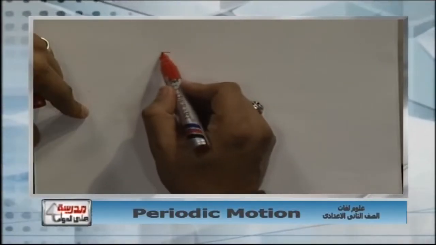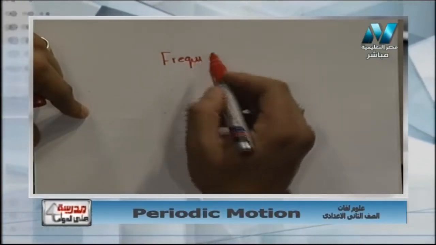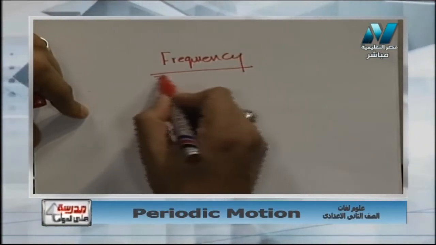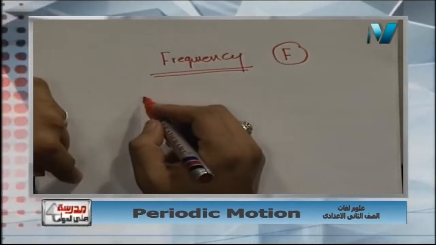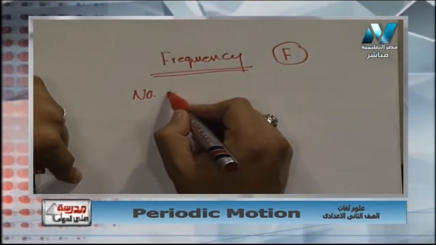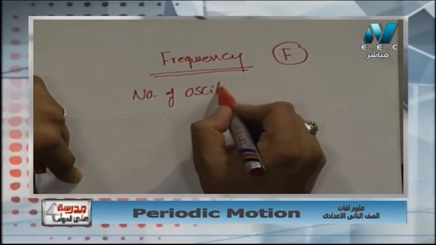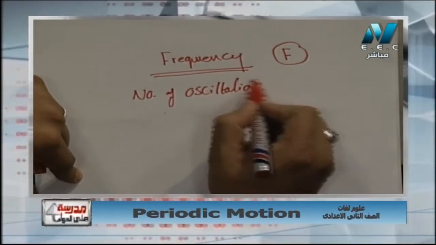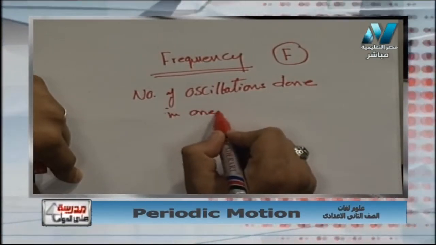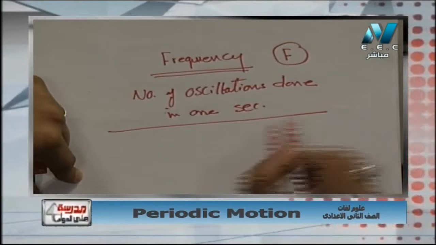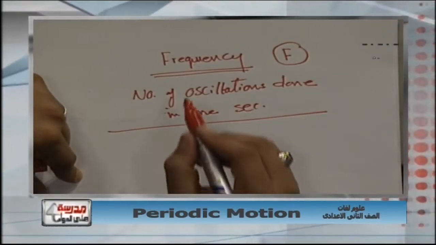For example, let's see it together on this simple paper. We have something called frequency, f. What does it mean? It means the number of oscillations done in 1 second. Okay, so we have frequency.